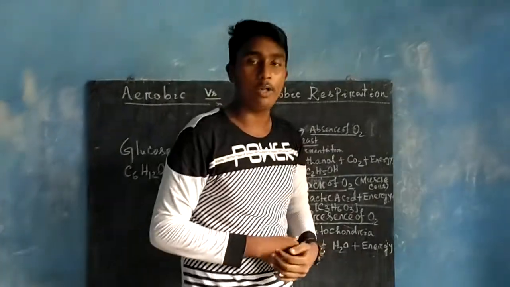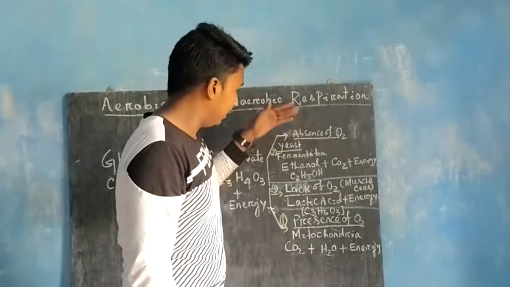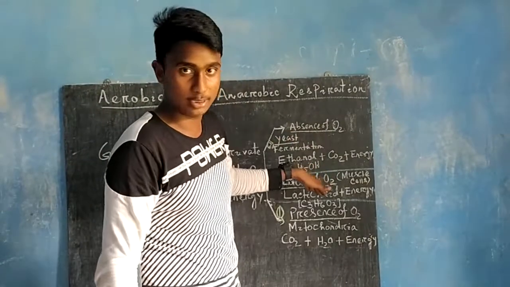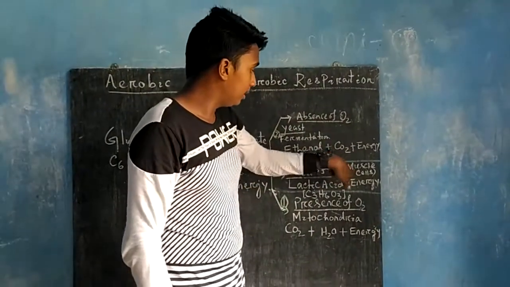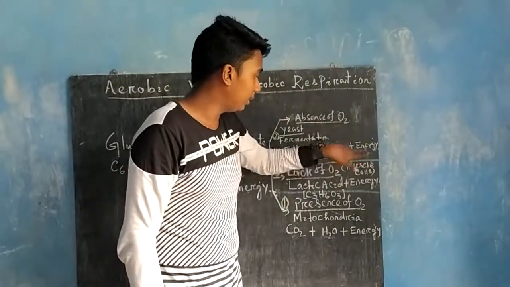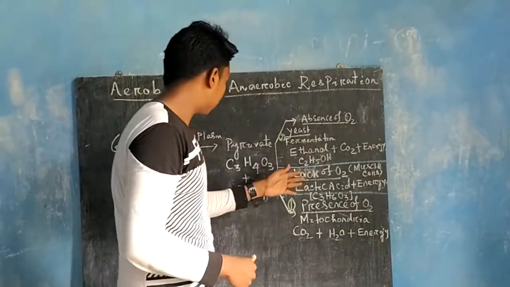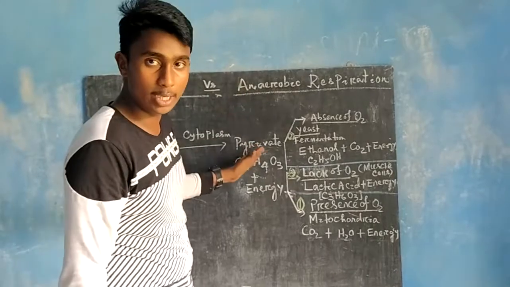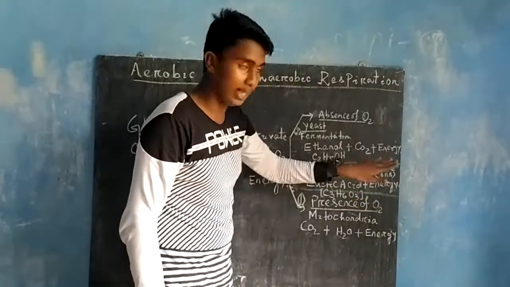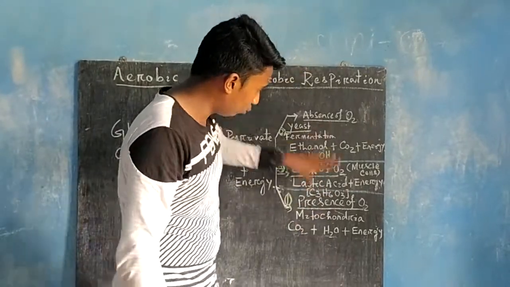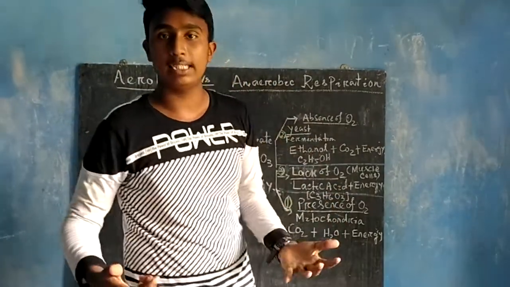So to meet our need, this process takes place in the lack of oxygen, in our muscle cells. In this process, the pyruvate is broken down into lactic acid and energy. Friends, due to this lactic acid, we feel restless.